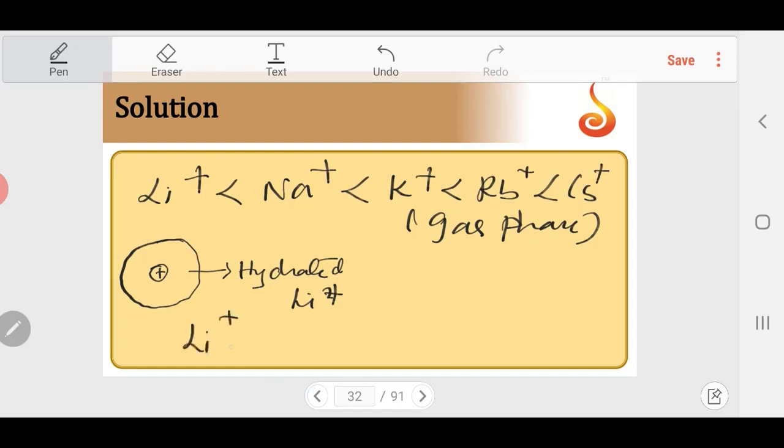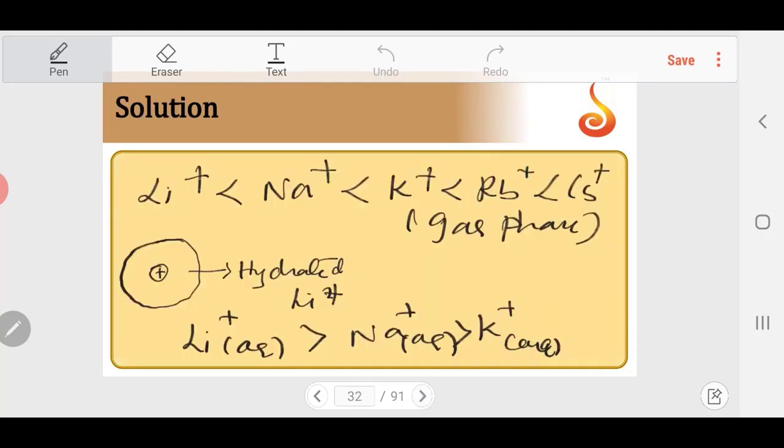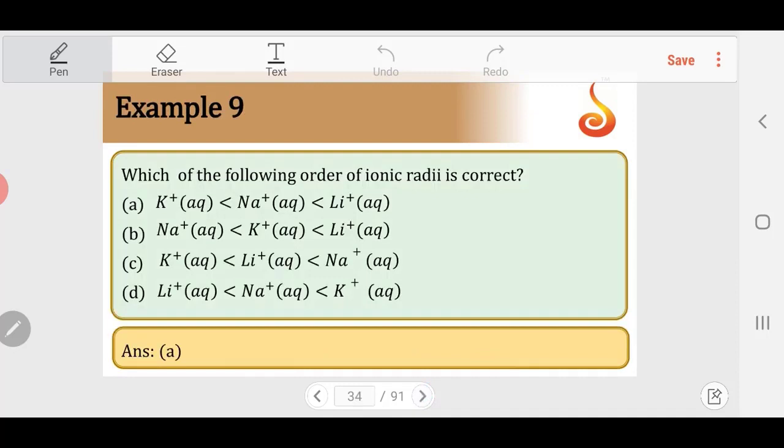So hydrated lithium is larger in size. Li plus aqueous becomes the largest ion, then Na plus aqueous, then K plus aqueous, then Rb and cesium. According to the given question, lithium should be highest, then sodium, then potassium. So answer should be A. In aqueous medium, the ionic size gets the opposite order as that of gaseous medium. So answer should be A.